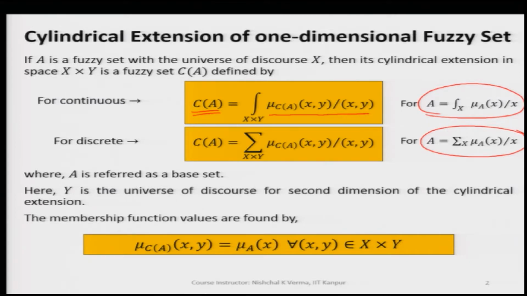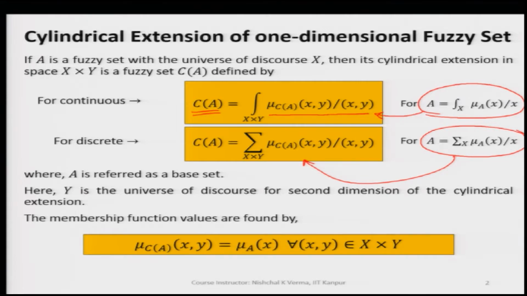And when A is a discrete fuzzy set, we get C(A) equal to the summation over X cross Y of mu C(A) of (x, y) over (x, y). This is very simple, and we can clearly understand how the dimension extension happens.